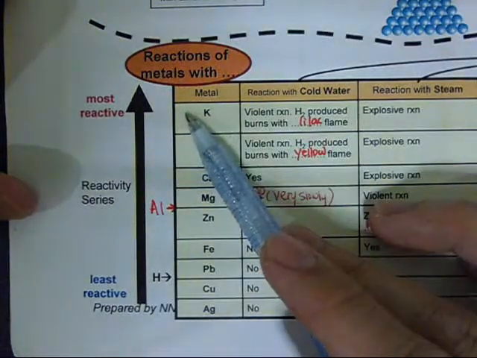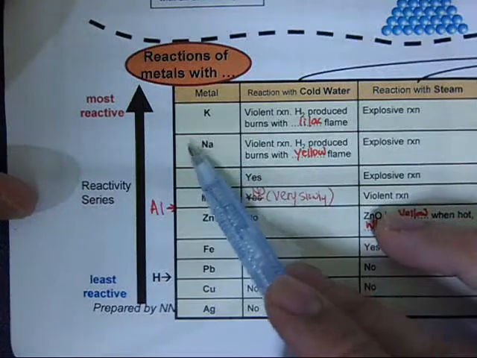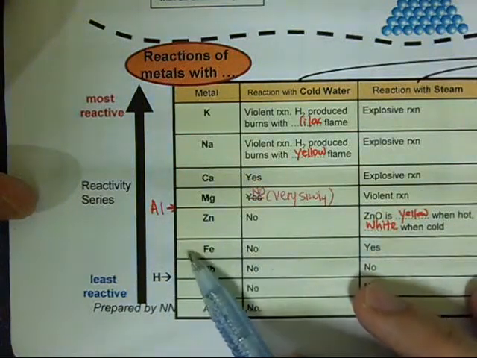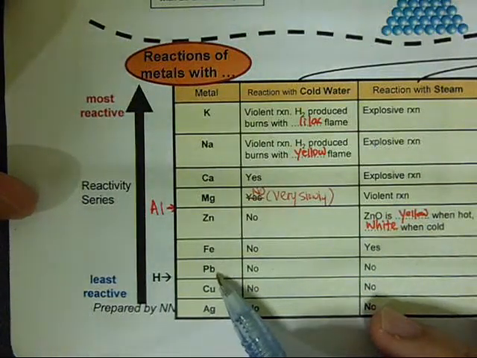P is potassium, so it starts with P. Na, sodium, starts with S. Iron starts with I. Lead starts with L. You can use acronyms to remember this.